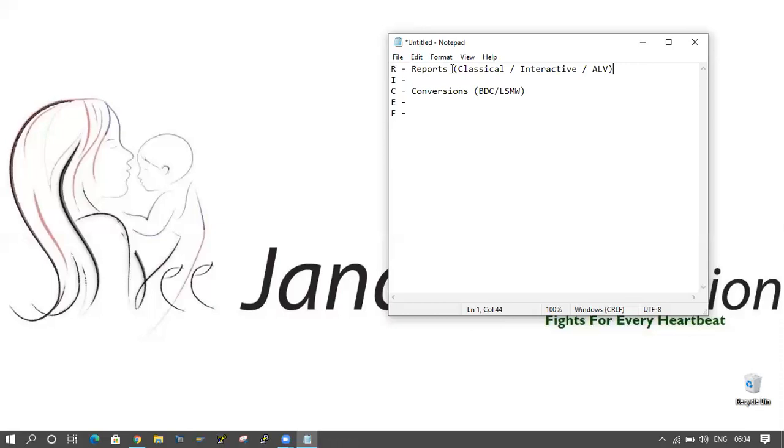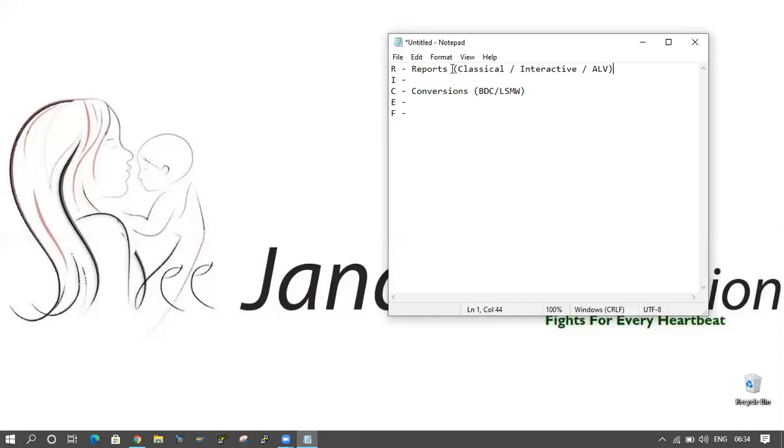BDC is for technical guys and LSMW is for functional guys. In BDC we can upload an Excel sheet, Notepad, whatever it is. But in LSMW it's not possible; only Notepad is possible. Who knows the technical language, ABAP, can use BDC. Who doesn't know the more technical things will go for LSMW. These are the differences between BDC and LSMW.